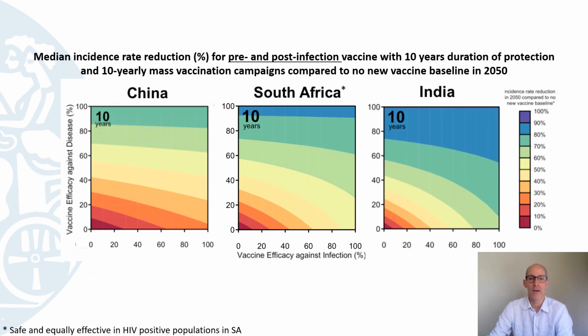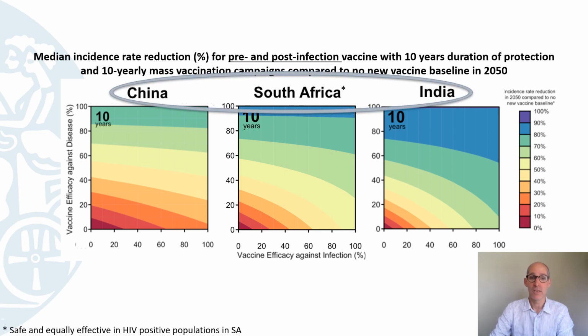And this is typically what you get, a set of heat maps like this, showing impact in colours, vaccine efficacy against infection on the x-axis, and vaccine efficacy against disease on the y-axis. This particular scenario I'm showing you here assumes it works in both pre and post-infection, so it works in everybody. Those 3 populations: low transmission, aging epidemic in China; high transmission, younger epidemics in South Africa and India.